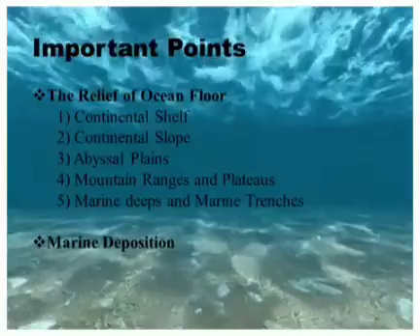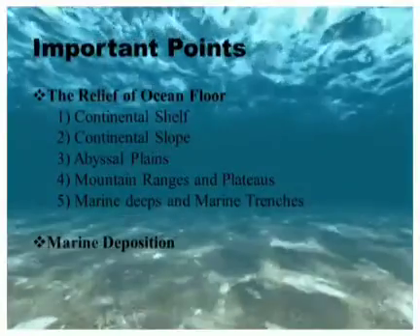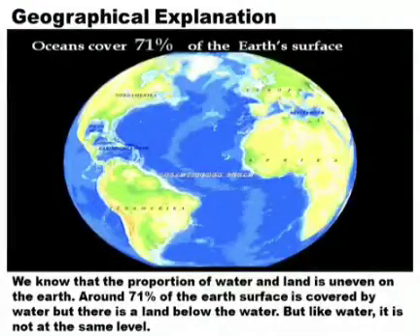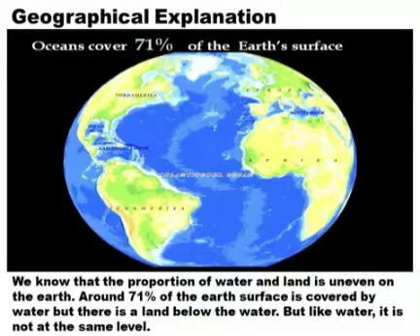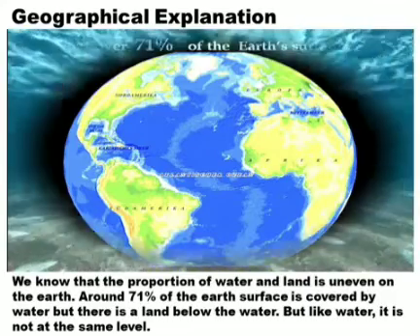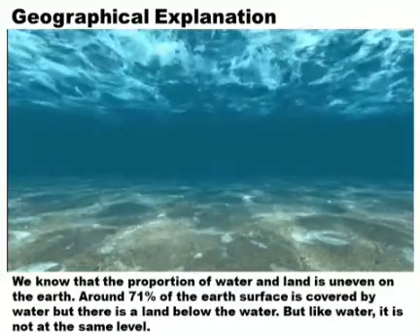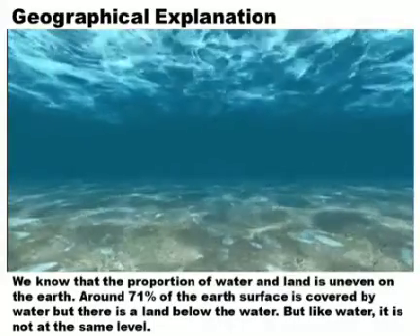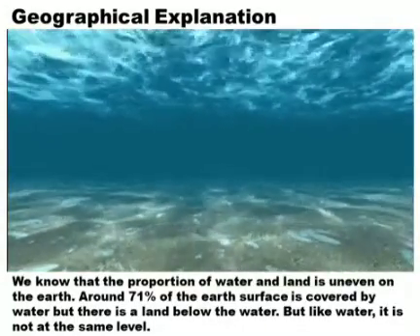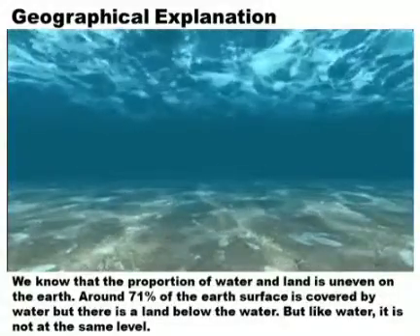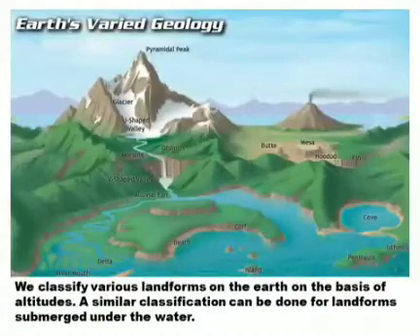So let's begin. The first one is the relief of ocean floor. We know that the proportion of water and land is uneven on the earth. Around 71% of the earth's surface is covered by water, but there is land below the water. But like water, it is not at the same level. Now, here we classify the various landforms on the earth on the basis of altitude.